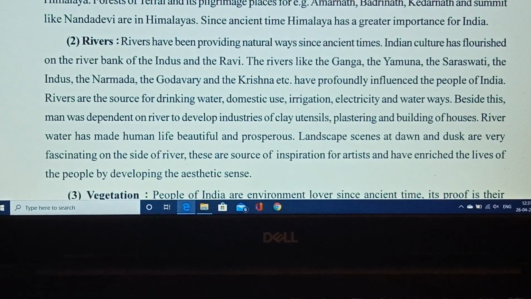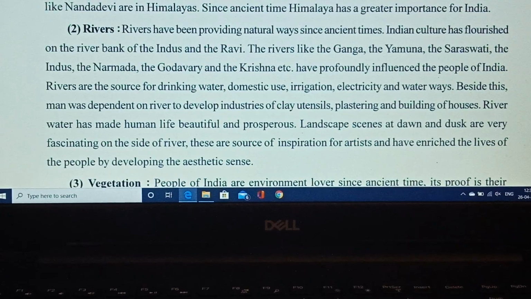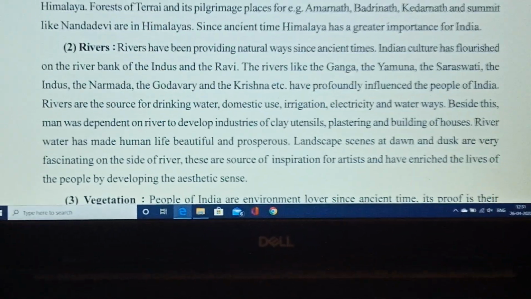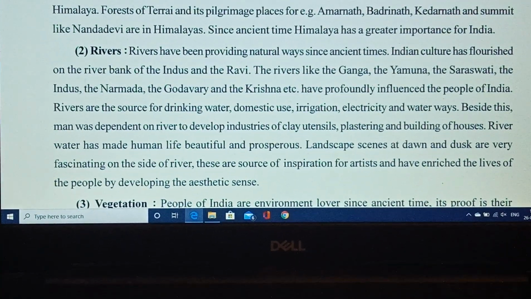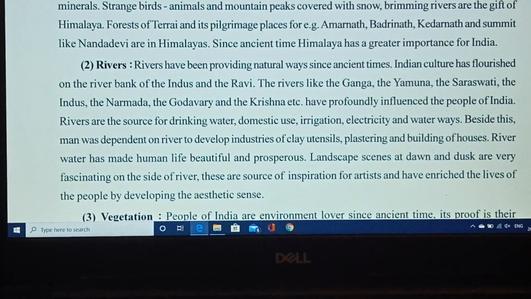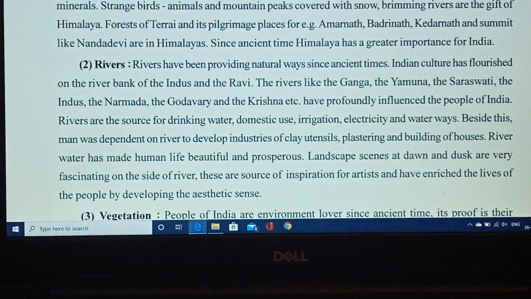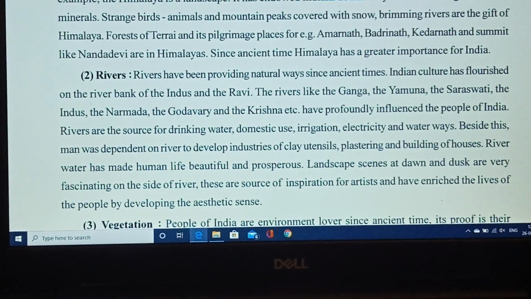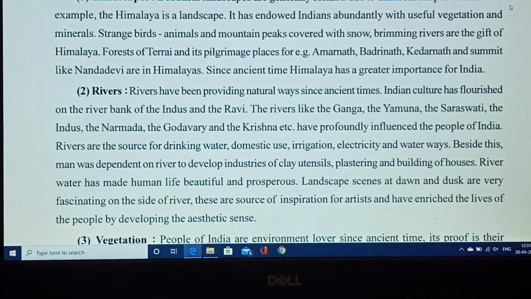They profoundly influenced our people, as well as rivers are the source of drinking water, domestic use, irrigation, electricity, waterways, and besides this, men are also dependent on rivers to develop industries like clay utensils, plastering, building of houses, etc.